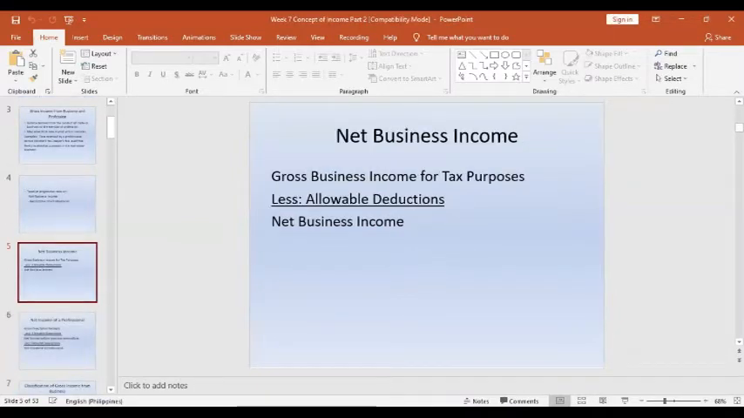Okay, so on the business income, in order to get the taxable income, of course, we need to get the net taxable income. To get the net business income, it is the gross business income for tax purposes less the allowable deductions. And these allowable deductions can be the itemized business expense or the optional standard deduction, which is 40% of the gross business income, in order to get the net business income. Because the net business income is the net taxable income subject to tax, regardless of whether it is a tax on individuals or tax on corporations.